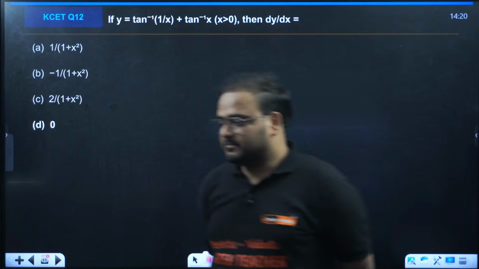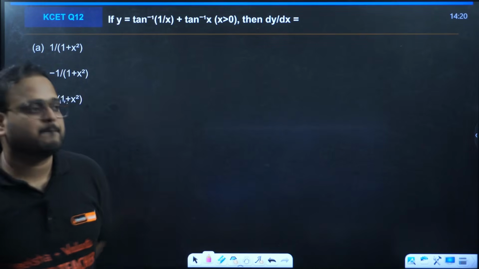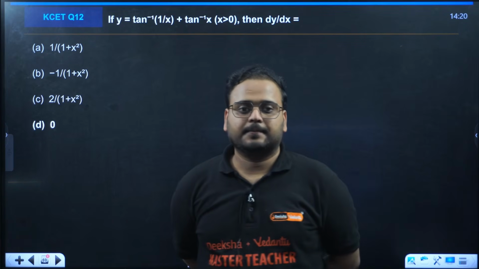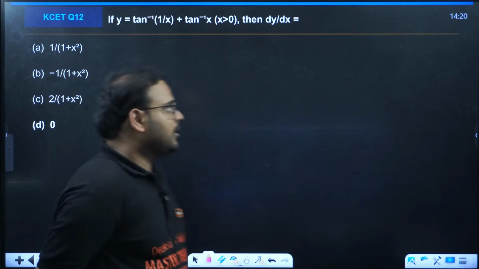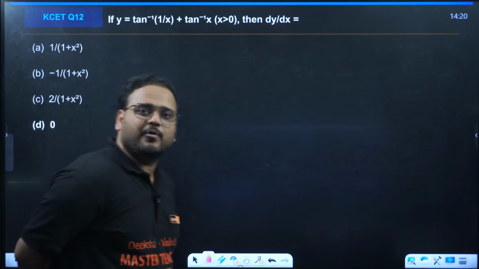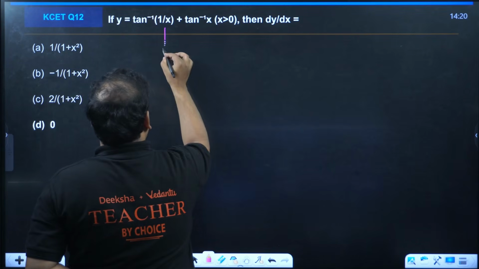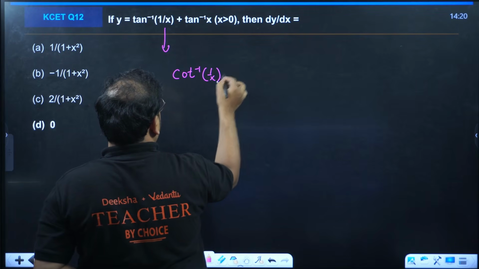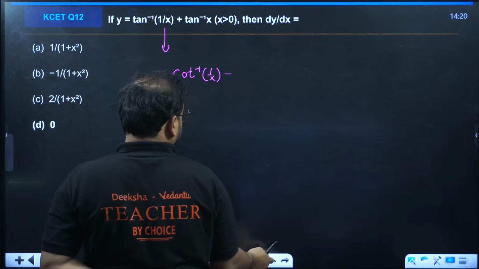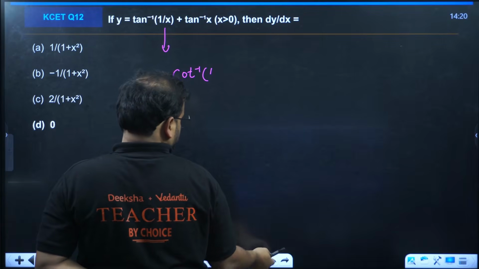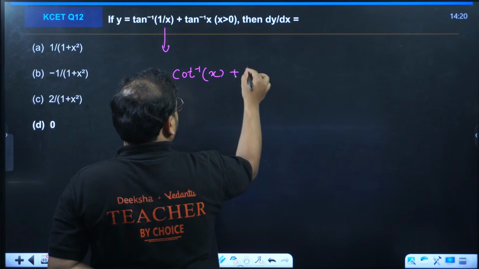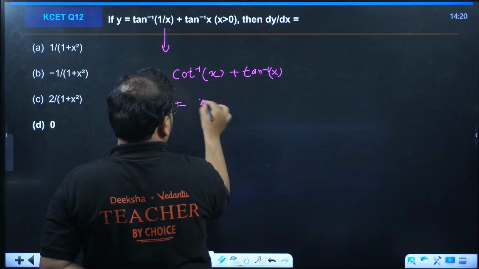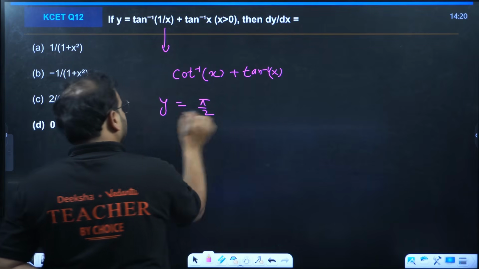This is the problem which is not much in the requirement of solving than analyzing. If you can analyze the problem, you can solve it within a few seconds, maybe 1 or 2 seconds. Tan of 1 by x is what? Tan inverse basically. This is going to be cot inverse. Then you have tan inverse. Answer is what? Pi by 2. That's y. That's a constant.